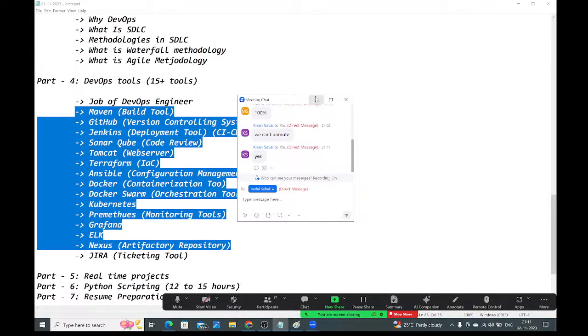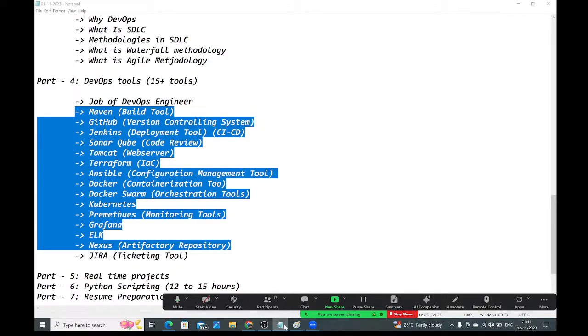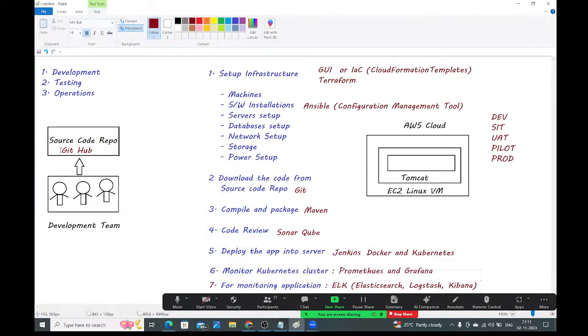Right, everything is covered, guys. Here GitHub we are going to use as a source code repository. Maven we are going to learn as a build tool. Next, SonarQube is the code coverage tool. Jenkins is the deployment tool. Tomcat is the web server. Terraform is the infrastructure tool. Ansible is the configuration management tool.